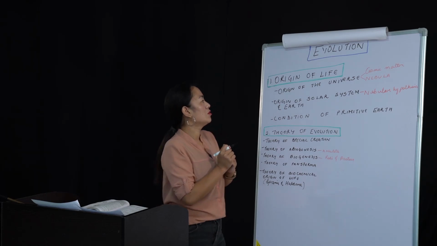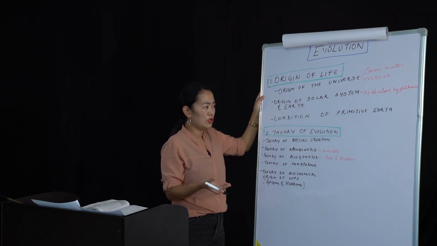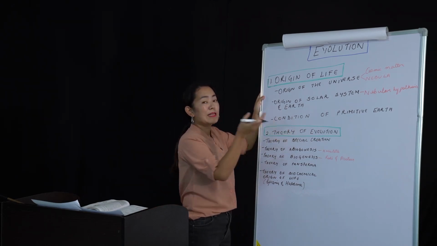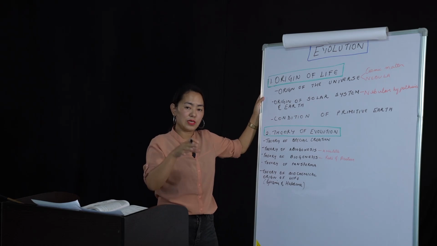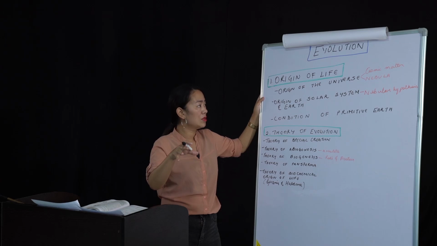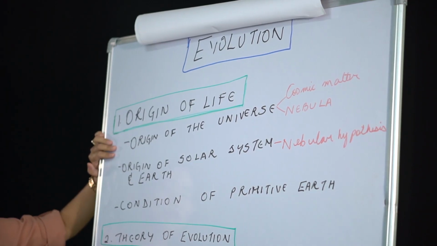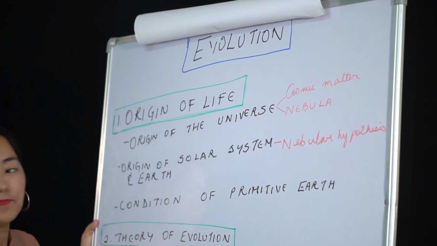At first, we're going to start with the origin of life, because we're going to focus on the universe, the solar system. Then from the solar system, you're going to focus on the Earth, and from the Earth, on the living organisms. So first of all, we're going to focus on the origin of life. That is, the first one is the origin of the universe.